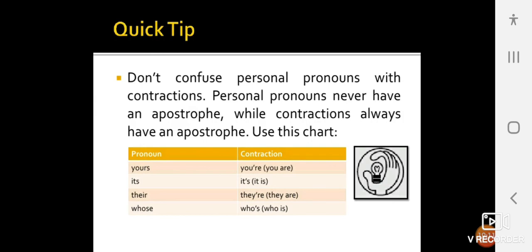Don't confuse personal pronouns with contractions. Personal pronouns never have an apostrophe, while contractions always have an apostrophe. Use this chart. Yours; the contraction is you're, you are. Its; the contraction is it's, it is. Theirs; the contraction is they're, they are. Whose; the contraction is who's, with an apostrophe, who is.